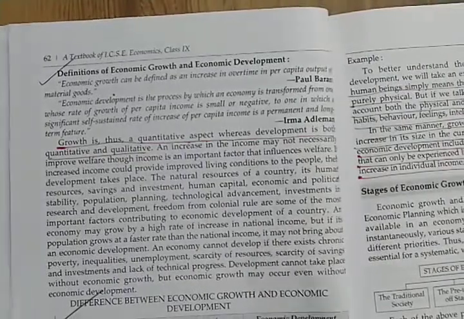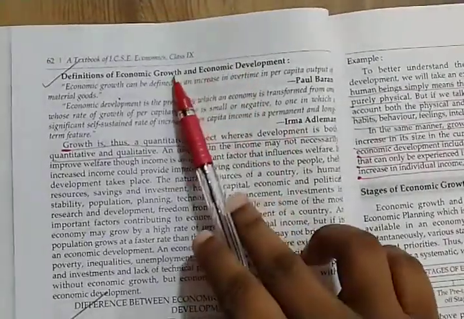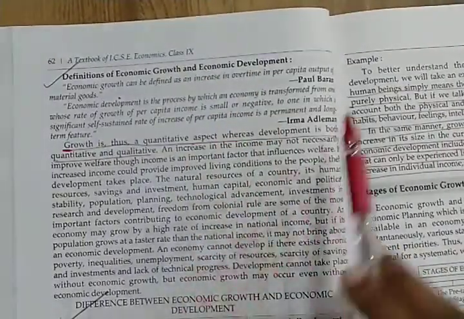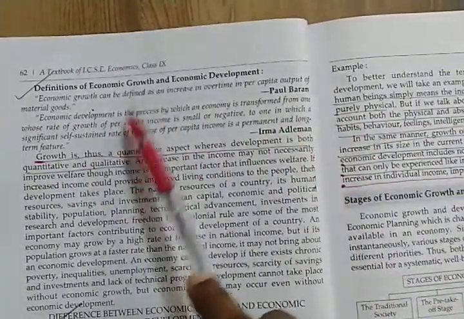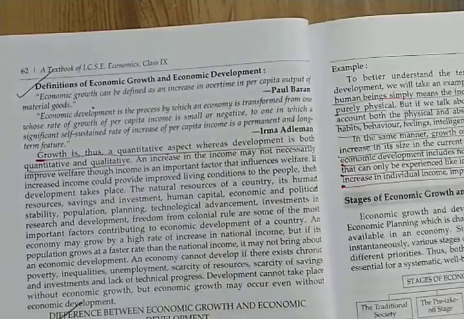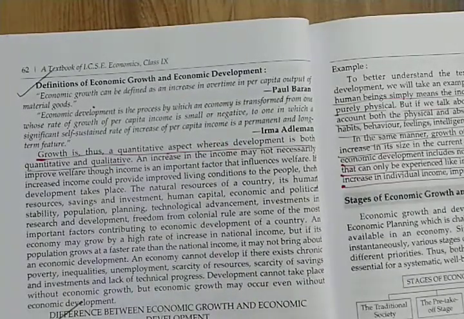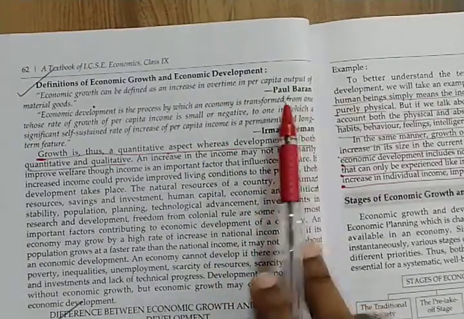Now on page number 62, you will find about economic growth and economic development. There are two definitions. One is of economic growth, that means increase over time in per capita output of material goods, given by Paul Baran. That's important.